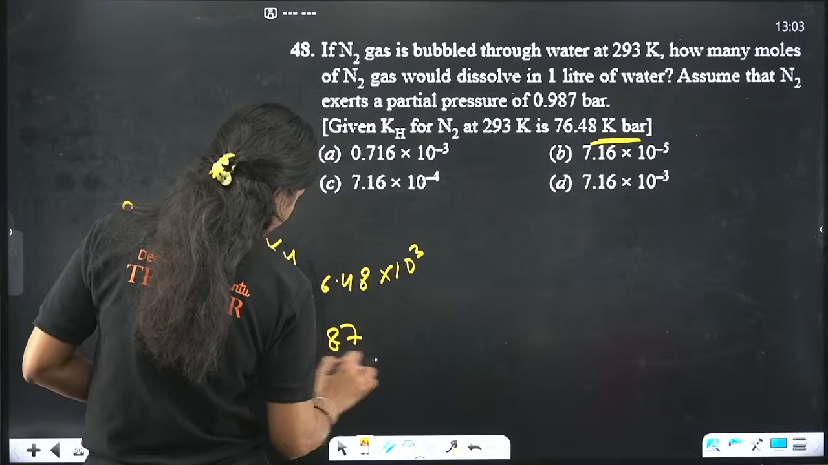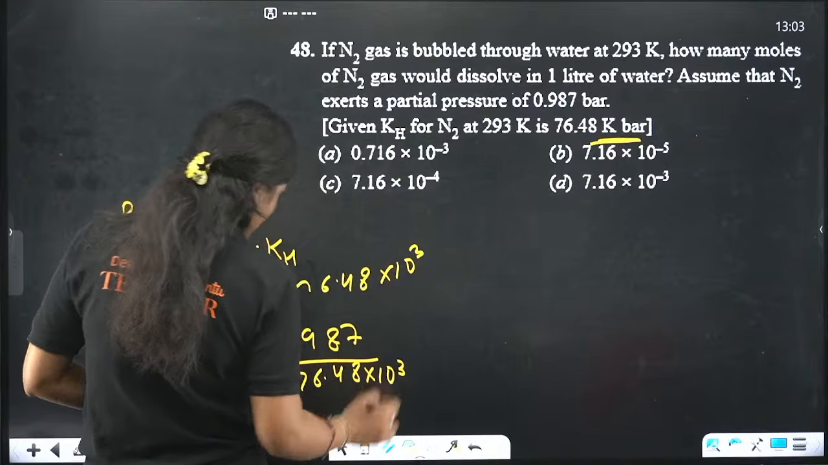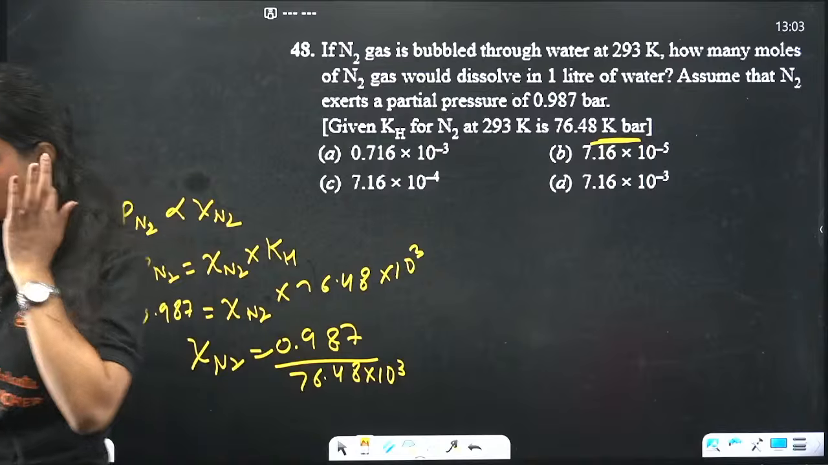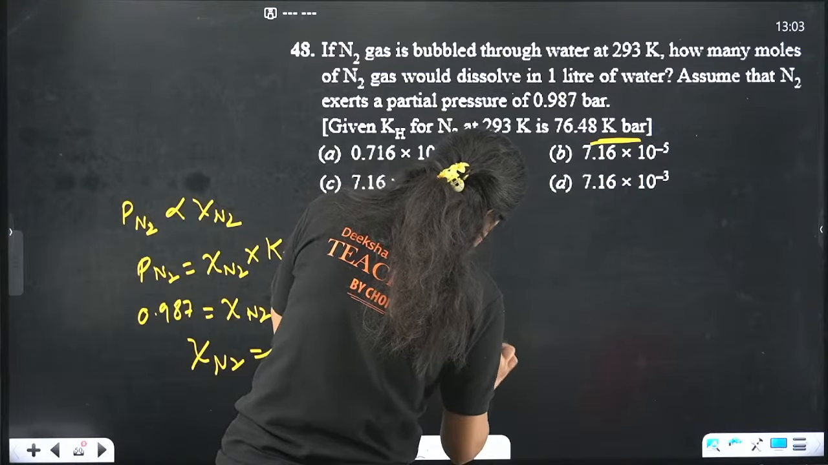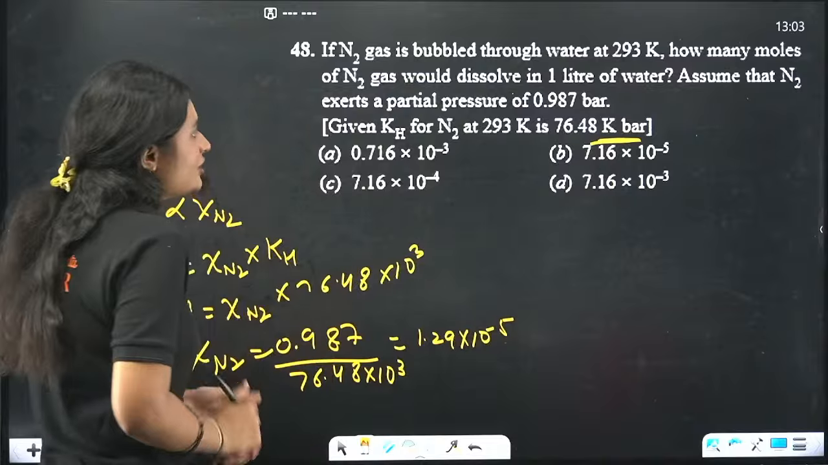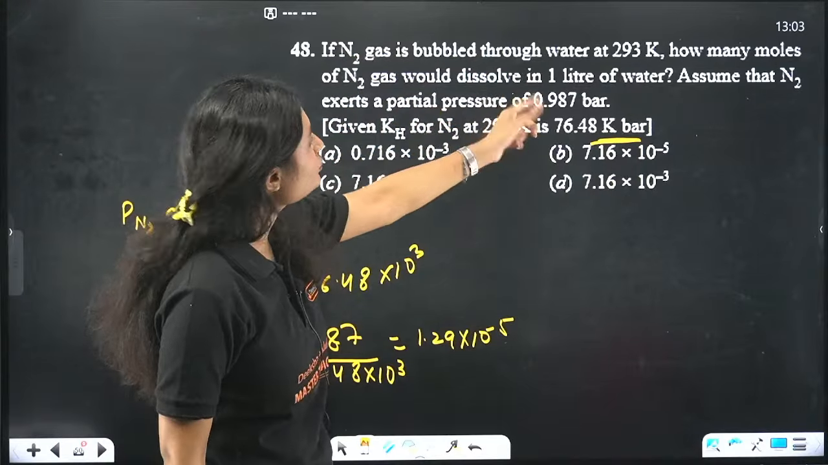0.987. Trust me, I am also getting tired. Okay, 76.48 times 10 raised to power 3. Okay, the answer will come around 1.29 times 10 raised to power minus 5. Okay, now one more thing. We need to calculate the mole fraction. Sorry, we need to calculate the number of moles of nitrogen.